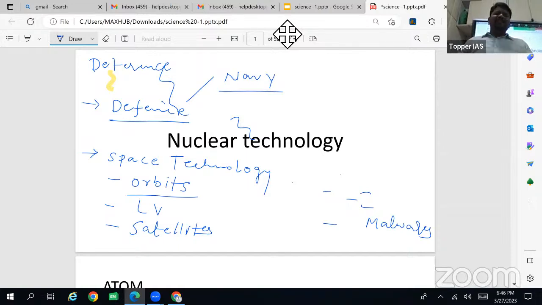Then Shukrayaan, an upcoming mission, and also the solar mission of India, called Aditya L1. So these are the Indian missions. And some important international missions related to NASA and the European Space Agency we will also study. So that will be the space technology.